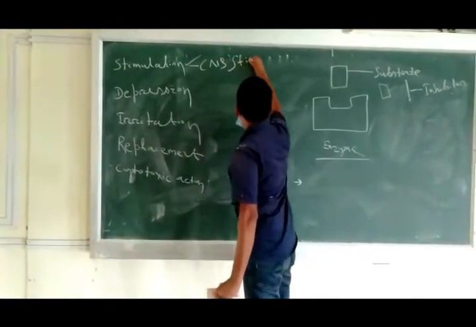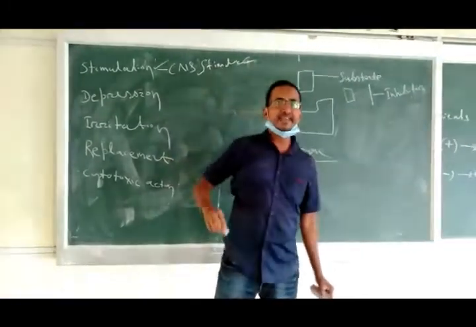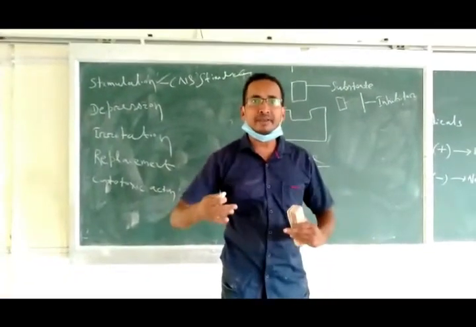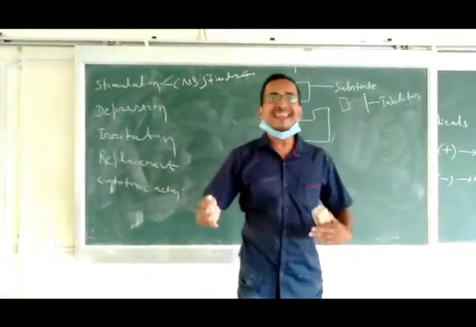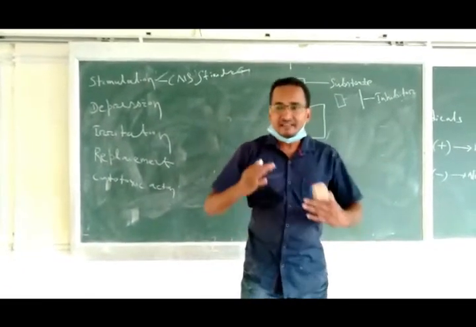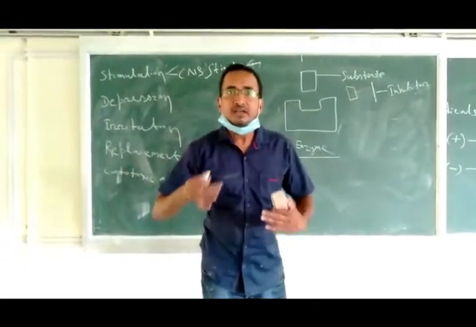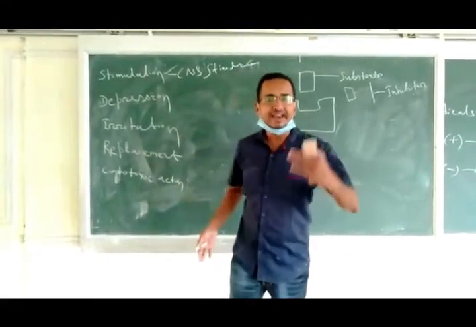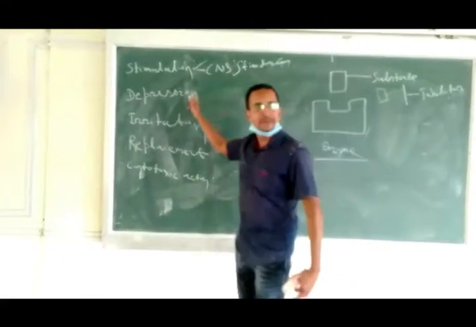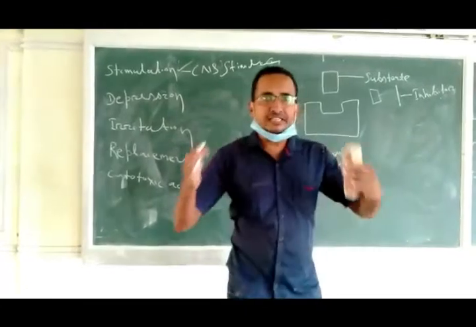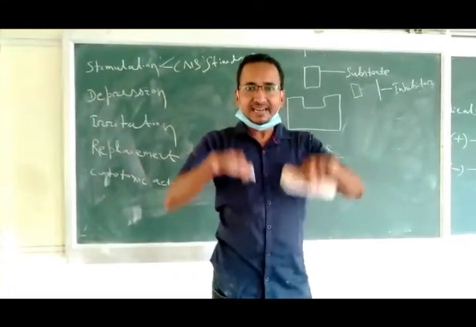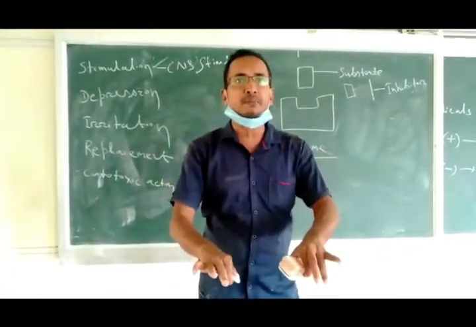All of you know the term CNS stimulant. Caffeine is a CNS stimulant. Amphetamine is a CNS stimulant. When athletes are taking amphetamine, their activity is increased because it stimulates the CNS. Then another principle of drug action is depression. Depression means it is the opposite of stimulation, meaning diminution or decrease of a property of the body.